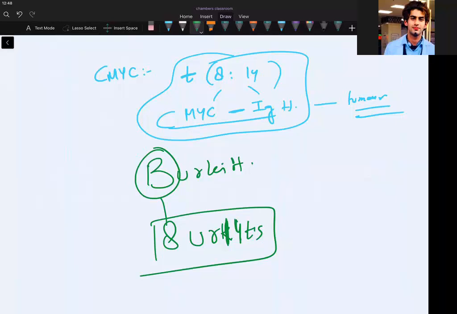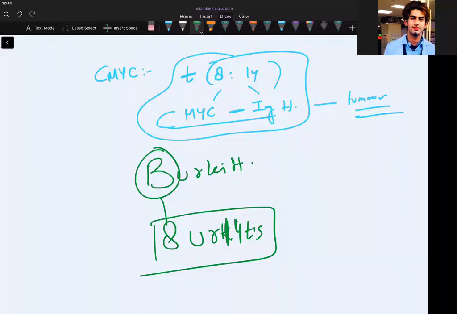I don't know whether you are understanding what I am saying or not. Isn't it an easy way to help you? NMYC you can write, isn't it? NMYC you can remember as neuroblastoma. LMYC for lung. So that is so simple to remember. Okay.